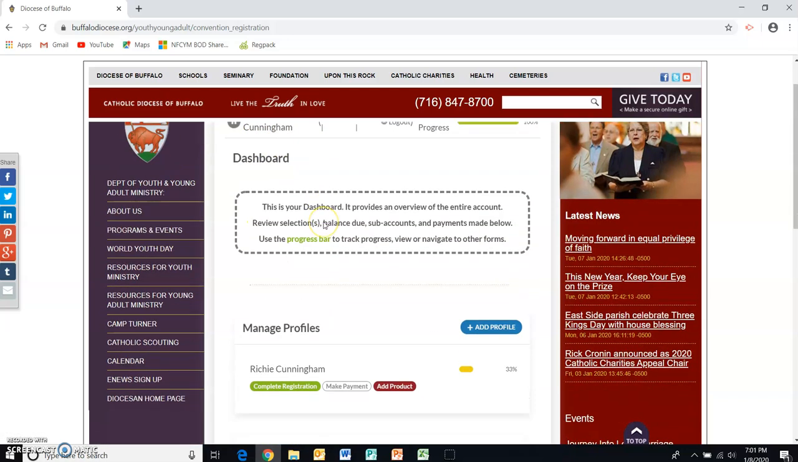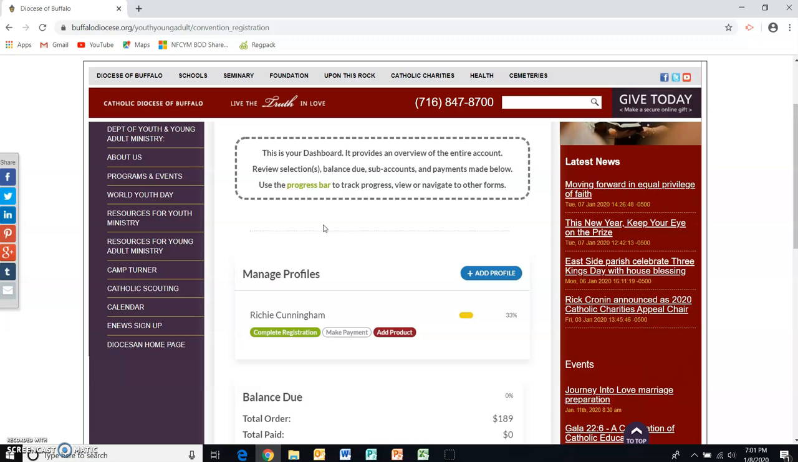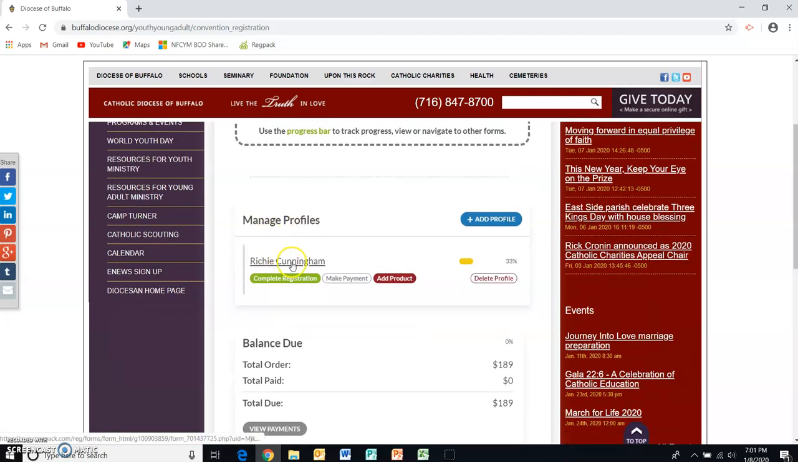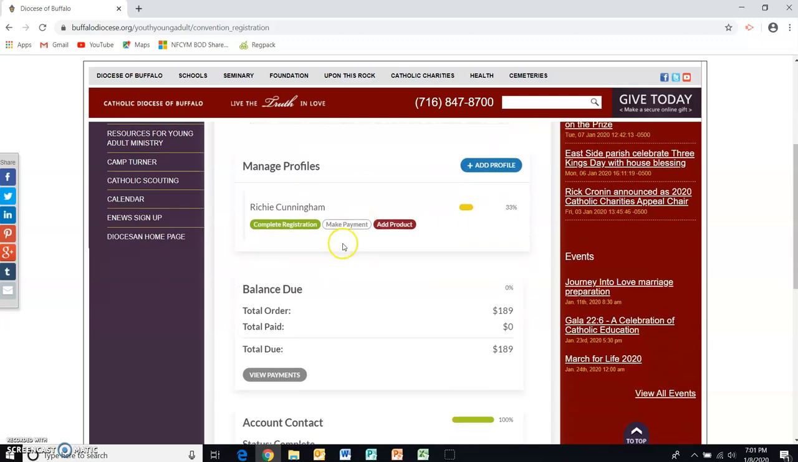Here's her dashboard. Just like in the group system, the dashboard is the parent's friend. From here, they can manage their profiles. So she can go back to complete Richie's information and add in all that information we skipped over. If she realizes that, oh, I should also register Joni, then she can add a profile and add Joni. If she decides that she and Howard are going to come as chaperones, she can click here to add profiles for her and for Howard.